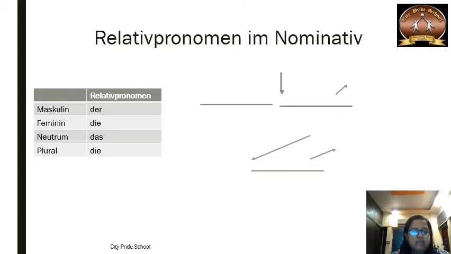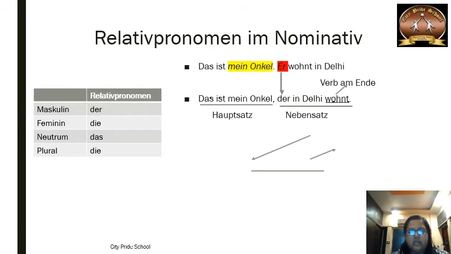Definite articles mean "the" in German, and these relative pronouns mean "which" or "who", according to the context. So both have different functions in the sentences. Now let's see a few examples of the nominative relative pronoun.